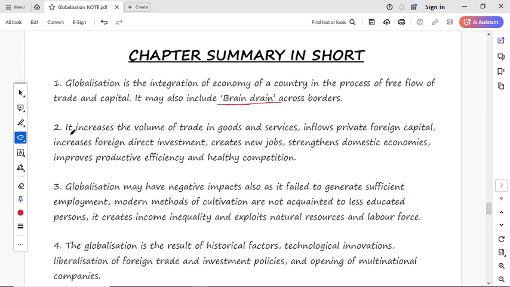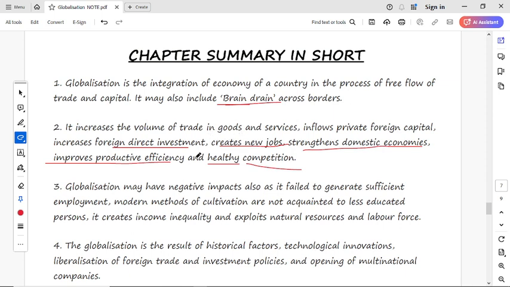Now next, it increases the volume of trade in goods and services and the inflow of private foreign capital, increases foreign direct investment, creates new jobs, strengthens domestic economies and improves productive efficiency and healthy competition.